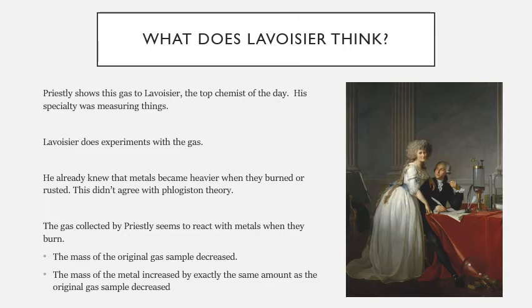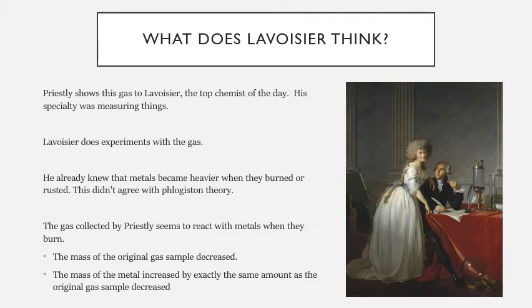One thing that Lavoisier already knew was that some things, especially metals, become heavier when they burned or rusted, and that didn't agree with phlogiston theory. Phlogiston, if it's a material that's given off, should make things lighter when they burn. But in fact, when iron forms rust or when iron burns, it becomes heavier. Same thing with the zinc.